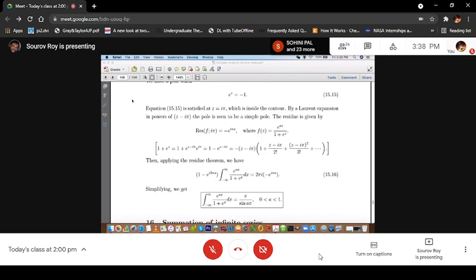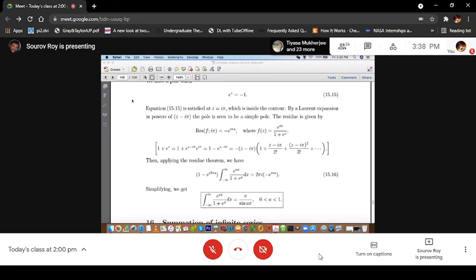Okay, let me reduce the syllabus from the mid-semester exam a little bit. Some results from group theory, not the representation. I want a 5 marks question. Let me give you an example, say some problem related to cosets, or some problem related to conjugacy class.